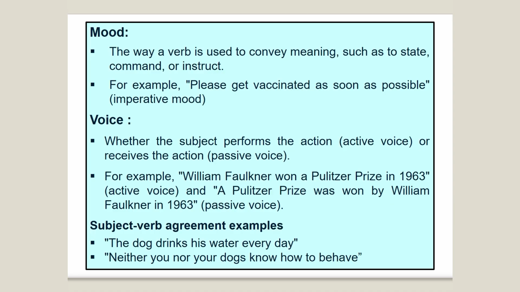For example, "William Faulkner won the prize in 1963." This is the active voice. And "A prize was won by William Faulkner in 1963." This is the passive voice. In this way, we can understand how the voice can be used, active and passive.